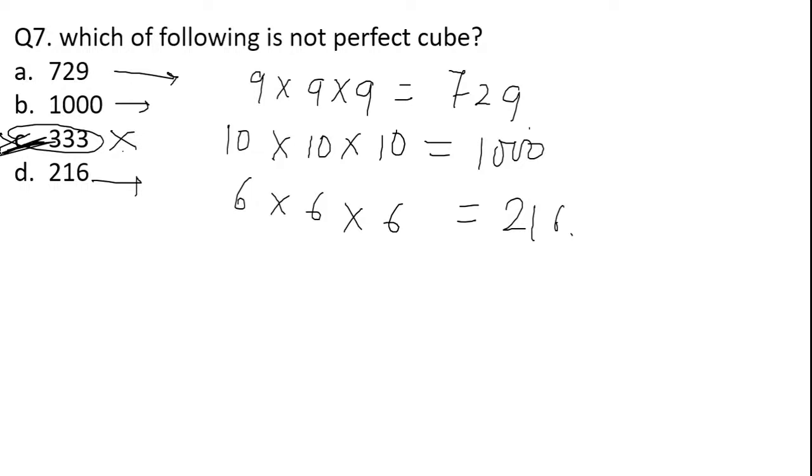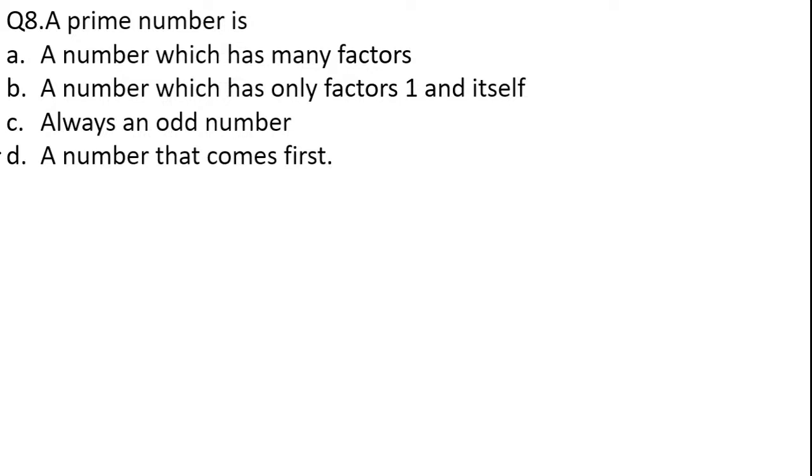Okay, now moving on to the next question. Again a question based upon prime numbers. So what is the question? A prime number is a number which has many factors, or a number which has only the factors 1 and itself, or option C, a number which is always an odd number, or a number that comes first. If you have attended the basic concepts lecture, you know the concept of prime numbers.